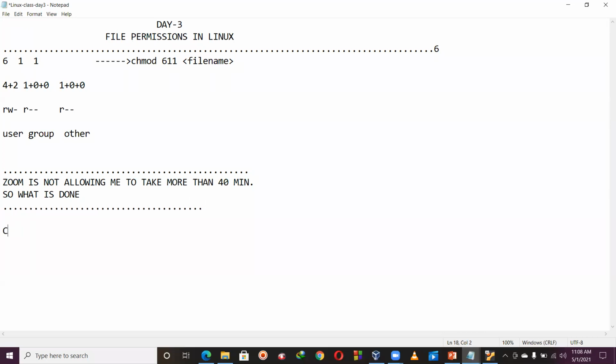chmod 654, that file name f2.txt. What is the meaning of this one? Read is 4, write is 2. Now this 6, it means what? Read and write. It means 4 plus 2 plus 0.